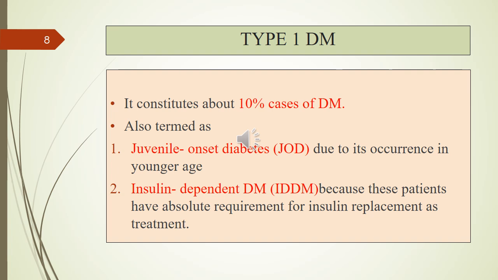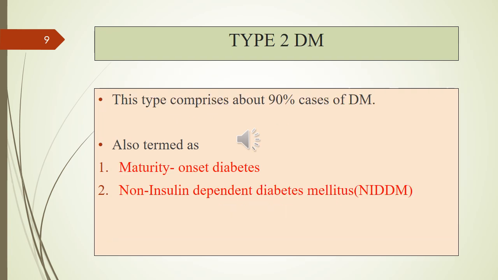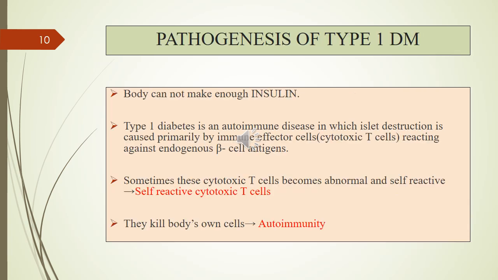Insulin is in injectable form, not in tablet form, and the person has to take subcutaneous injections before every meal. Whenever they eat, they have to take injections, right? In type 2 diabetes mellitus, about 90% of cases are type 2. It is also termed maturity onset diabetes because it occurs at an older age. The second name is non-insulin dependent diabetes mellitus.